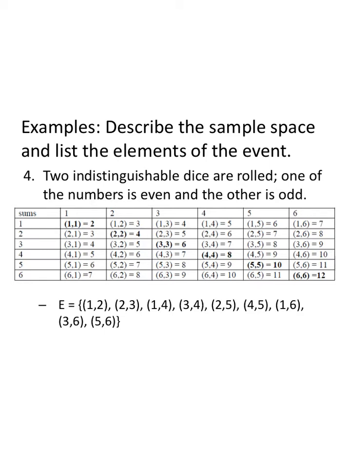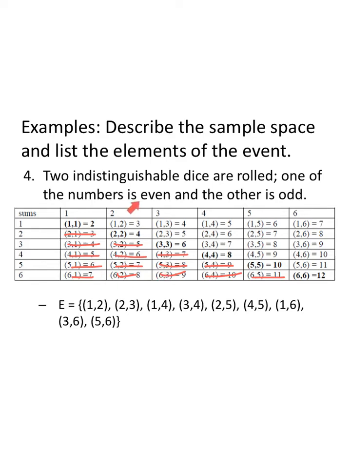Whereas if 2 indistinguishable dice are rolled, now what we're going to do is take out everything below the bold line. Because they're indistinguishable, this is like Monopoly, right? Just 2 white dice. It doesn't matter. Did we roll a 1-3 or a 3-1? They're the same thing. So our sample space is just the doubles here on the diagonal and everything above them. I could have taken below instead, but I chose everything above them.